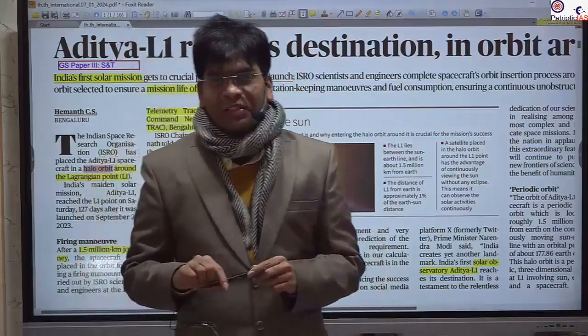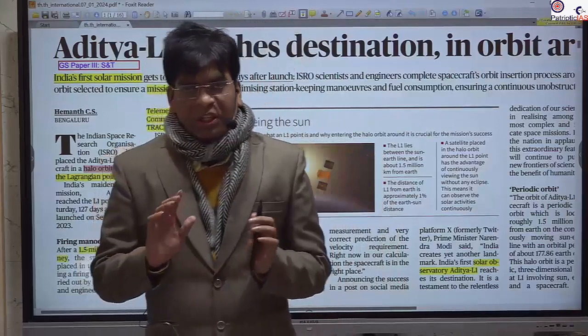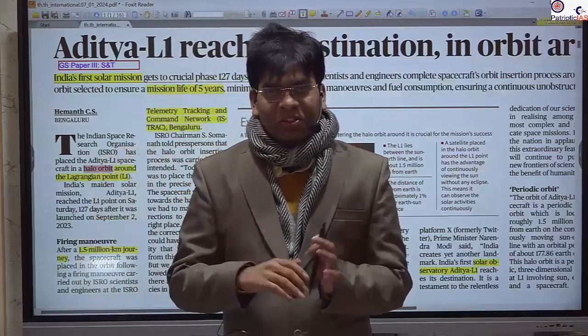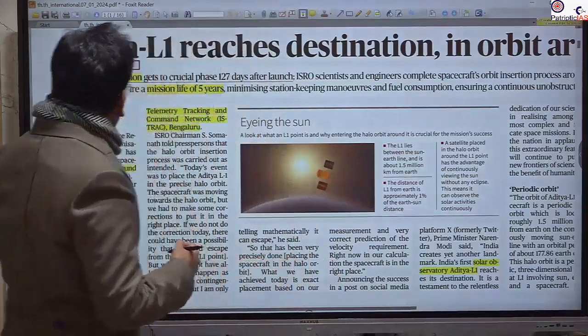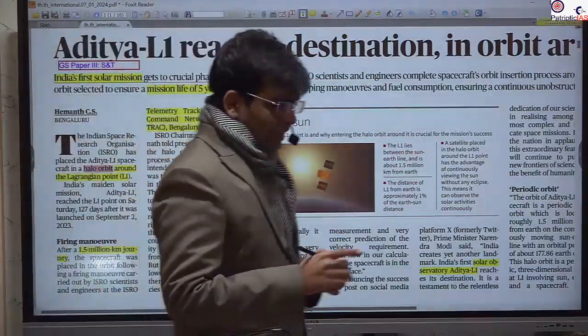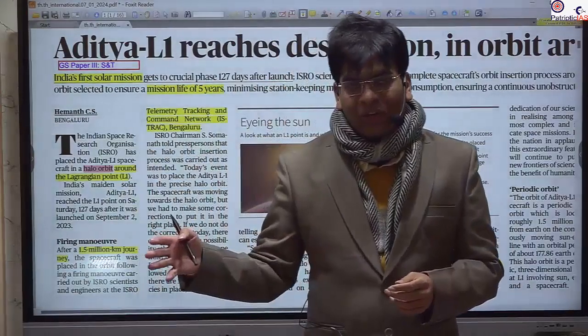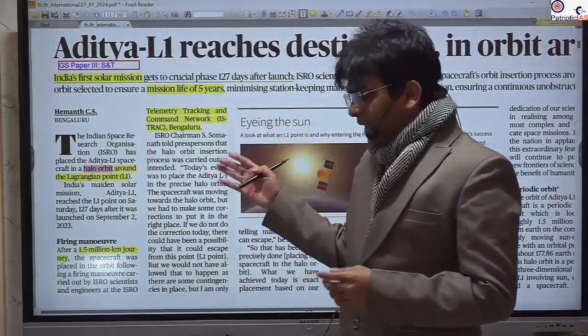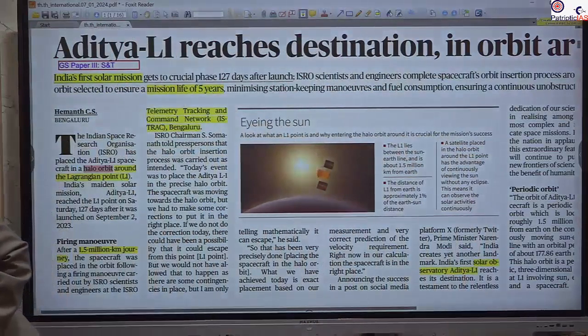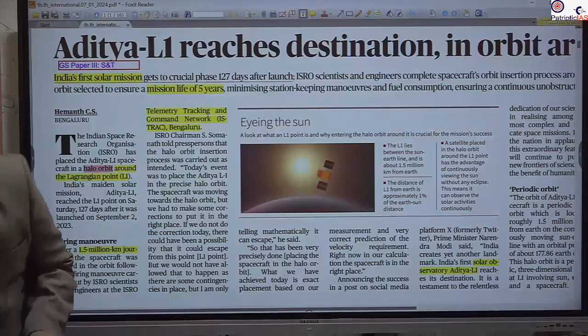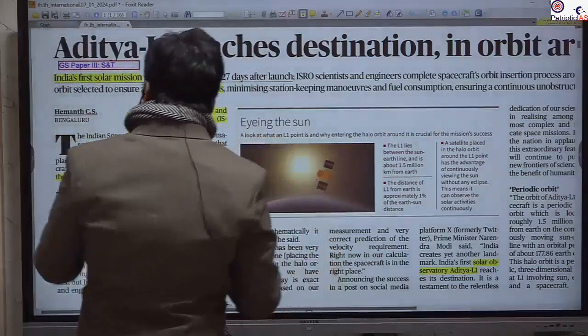Newspaper analysis. One of the most important news items covered on the first page is this Aditya L1 mission, and this has been in the news for very long. So we have to cover all this, and first of all, we should know where it is relevant for the UPSC, particularly in areas like GS paper 3.